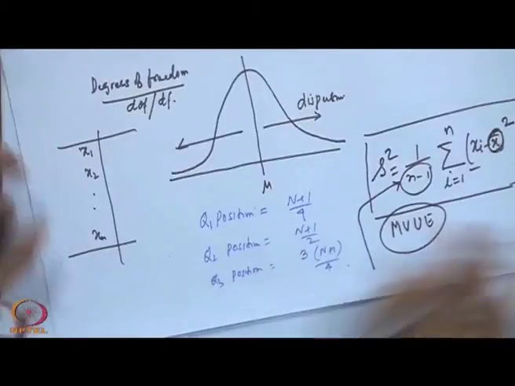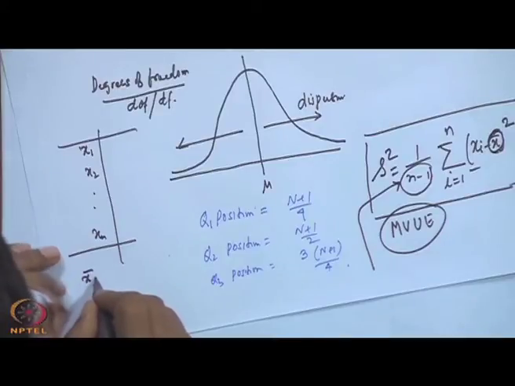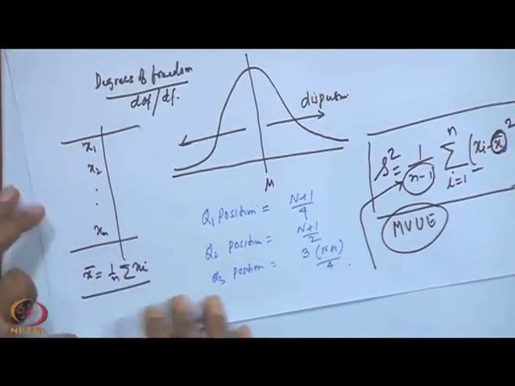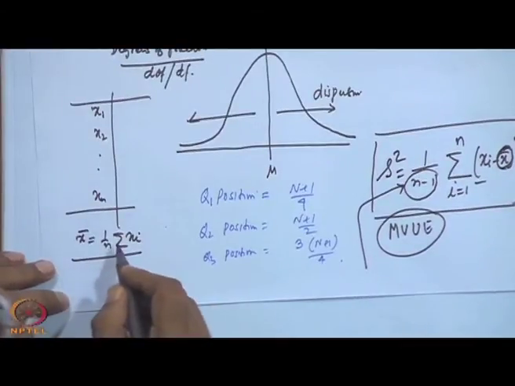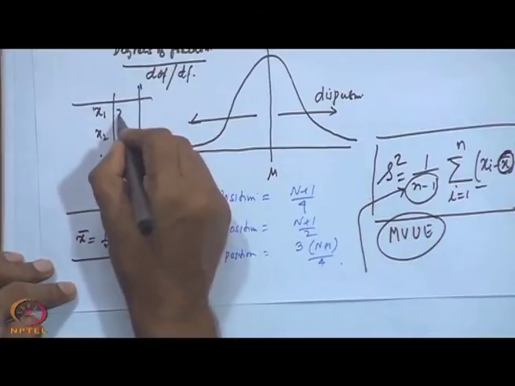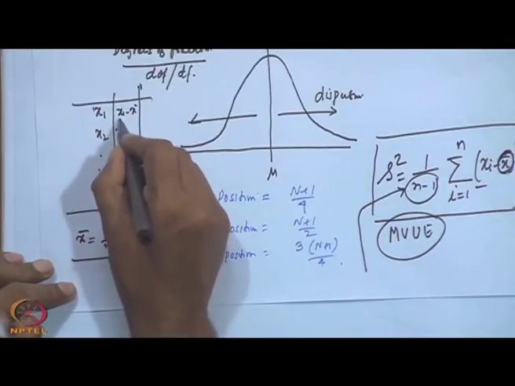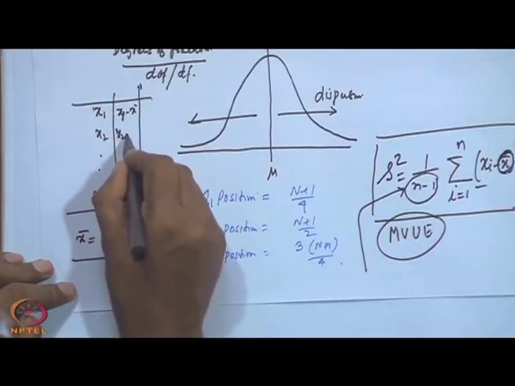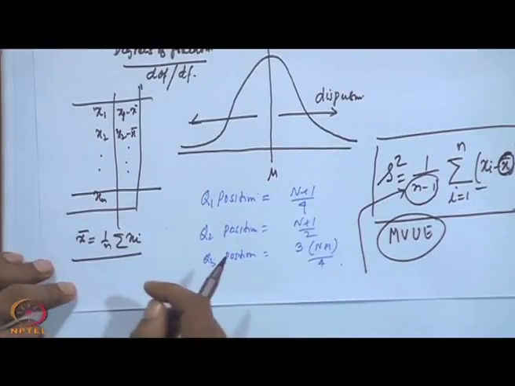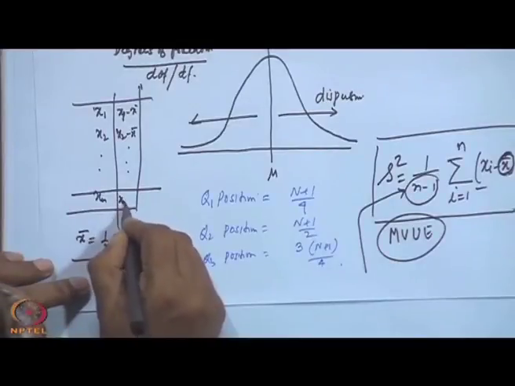So, as x bar is computed with this formulation, what has happened ultimately here, when you find out x i minus x bar, that is x1 minus x bar, x2 minus x bar, like this, for the last one you do not require to compute, it is automatically computed. So, I will write here suppose xn minus x bar.